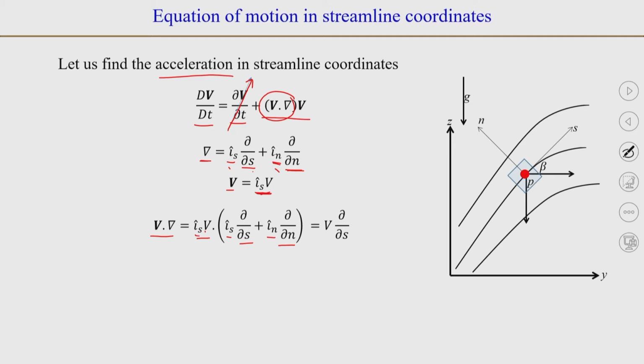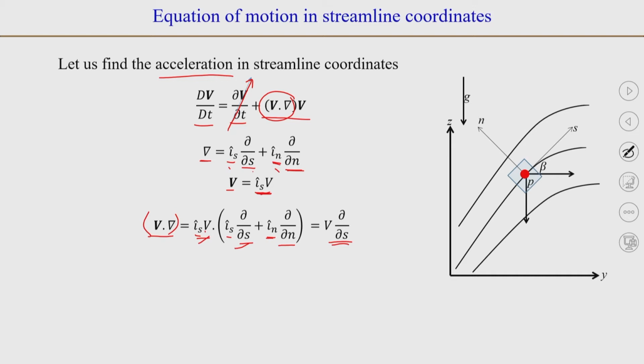When you take the dot product of i_s with i_n, they are normal to each other, so cos 90 is 0. So, this term will go to 0. The only thing that remains is the dot product of the first term in the bracket and the term outside the bracket. So, i_s dot i_s will be 1, and v ∂/∂s is what is left.